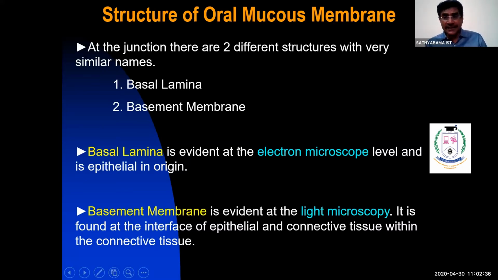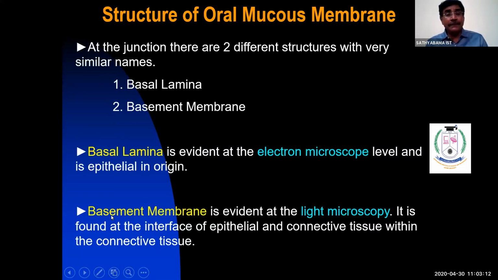So the junction between two different structures has a very similar name. Basement membrane is a light microscopic evidence. Basal lamina is electron microscopic evidence. When you see tissue stained with eosin hematoxylin and visualize it in the light microscope, you see epithelium and connective tissue. Between them you find a 1 to 2 micrometer layer, a clear zone running between the epithelium and connective tissue. That is called the basement membrane. It is evident in light microscope and found at the interface between the epithelium and connective tissue. They say that it is within the connective tissue part.